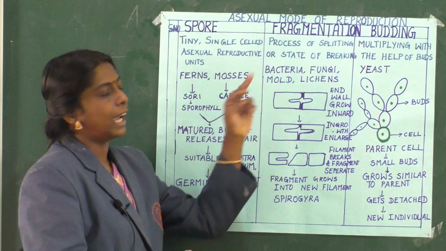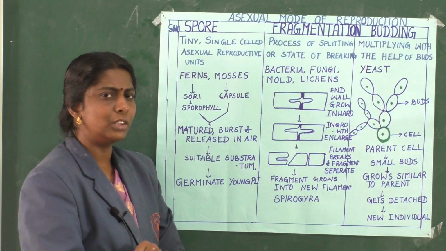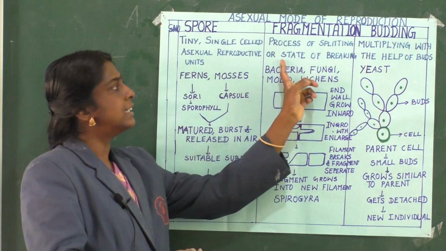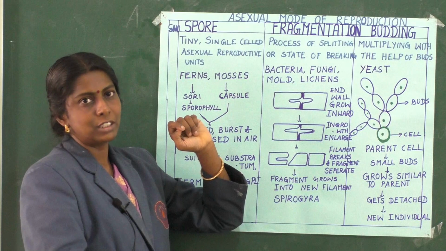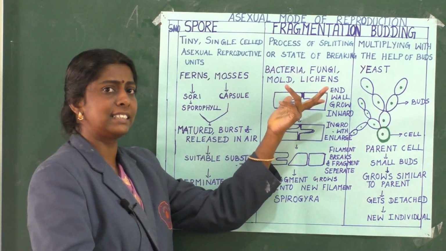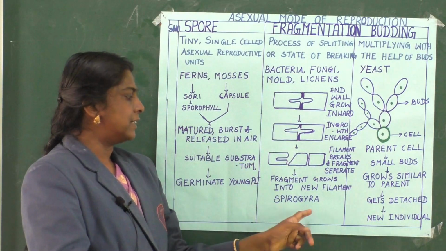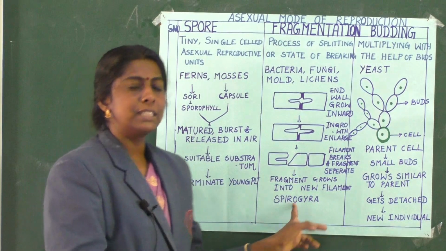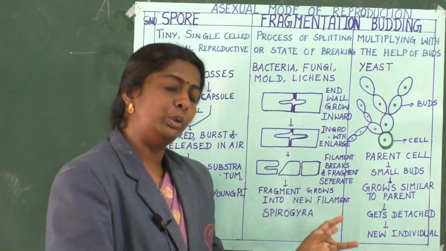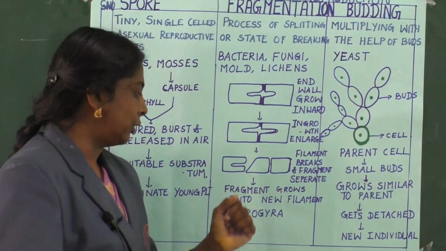The second method is fragmentation. As the word describes, it is the process of splitting or the state of breaking cells. Commonly it is observed in Spirogyra, a green alga usually found as pond scum.